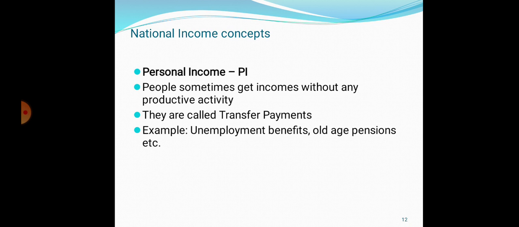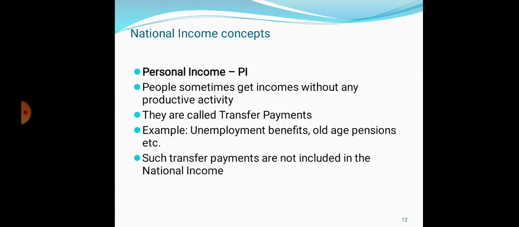So pension is an example of transfer payments. Such transfer payments are not included in national income. However, they are added to personal income.